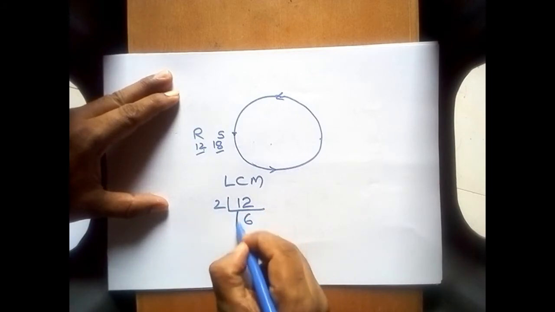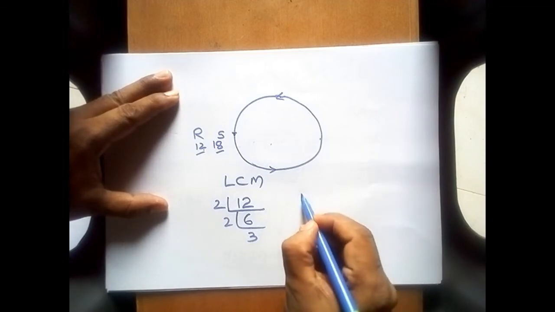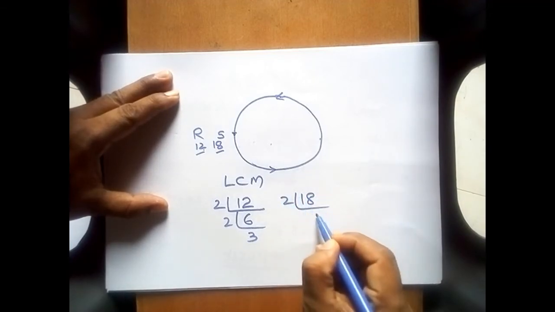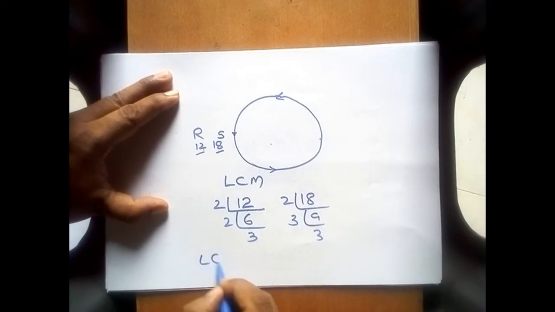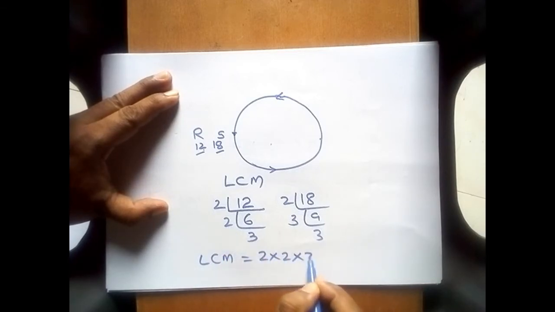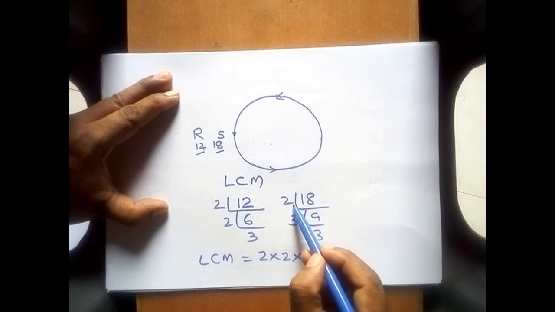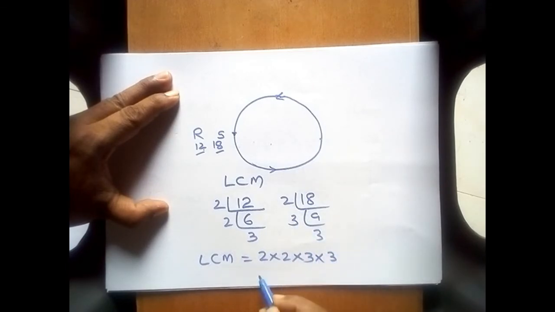LCM: 12 is 2, 6, 2 and 3. So 2 into 2 into 3, and for 18 we have 2, 9, 3, 3. So for the LCM we have to take all the factors. So 2 into 2 into 3 we have taken here. Here 1 two is there, we have taken two 2's already, so we don't have to take this 2. Here two 3's are there, 1 three we have taken, so we have to take one more 3. So the answer will be 4 into 9, 36.